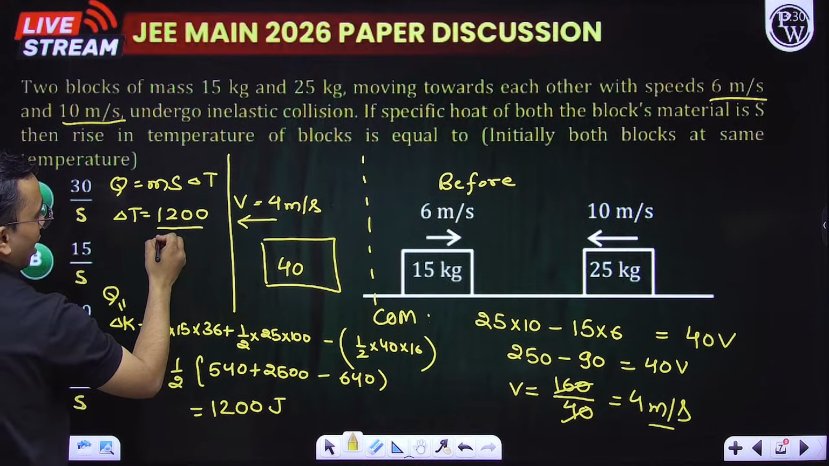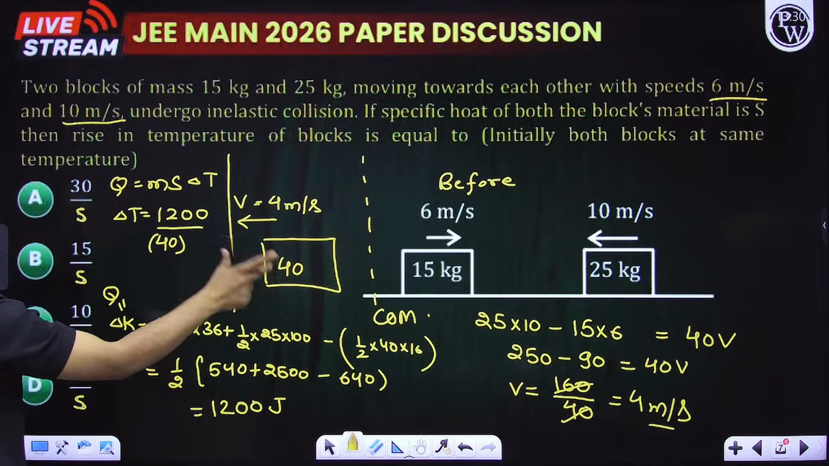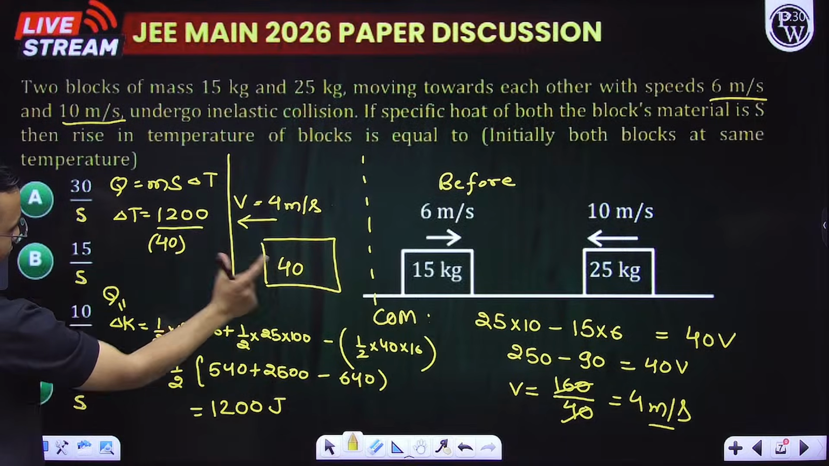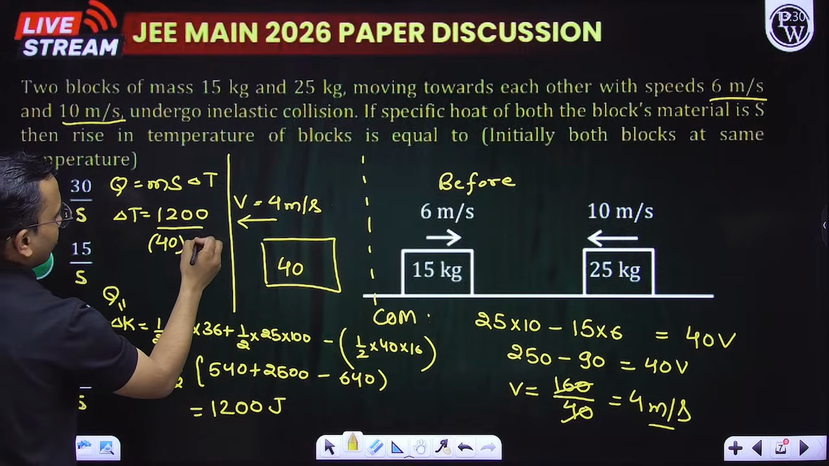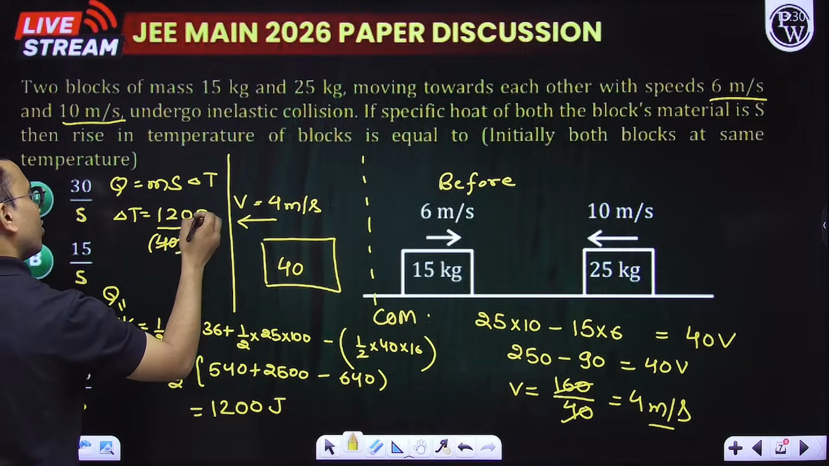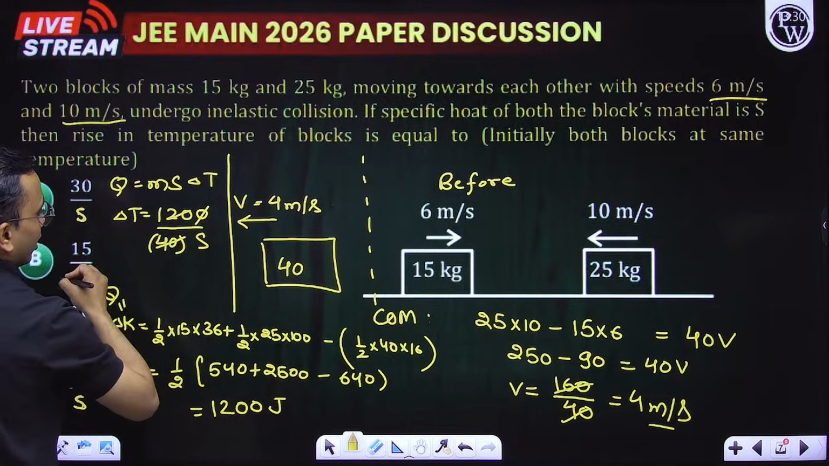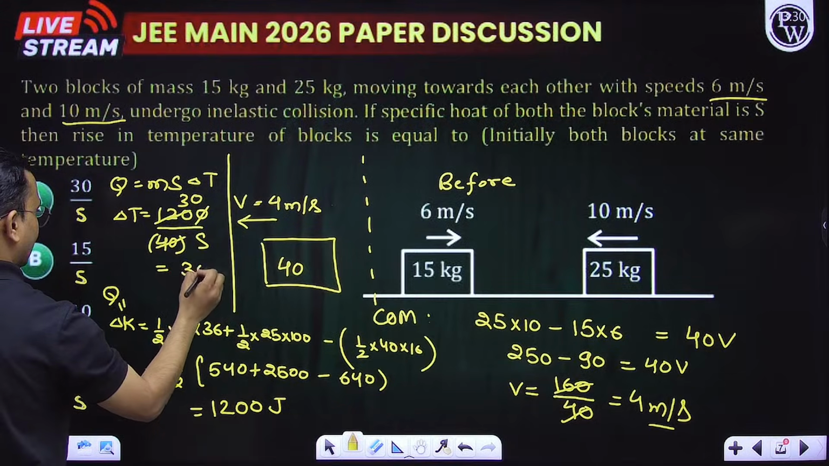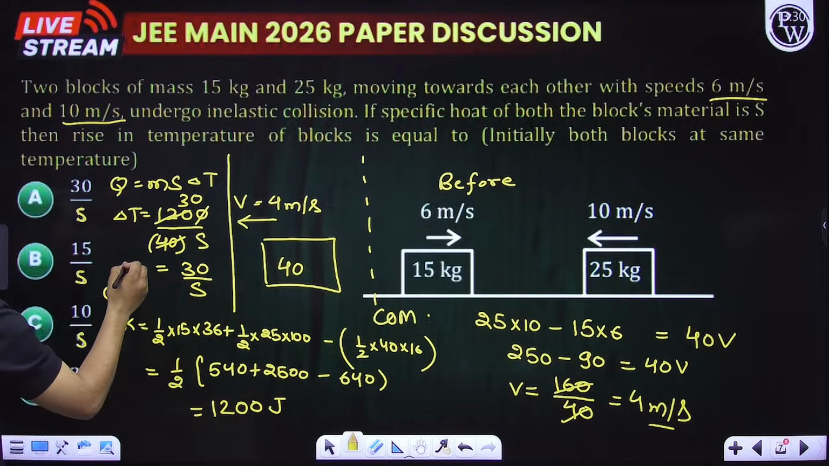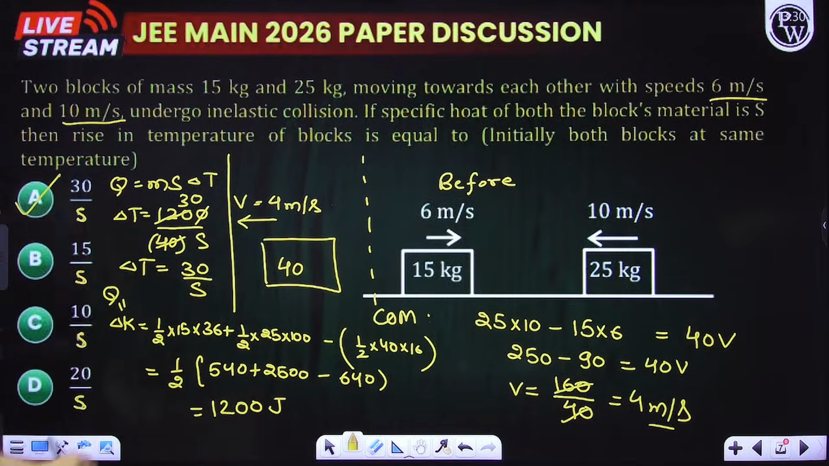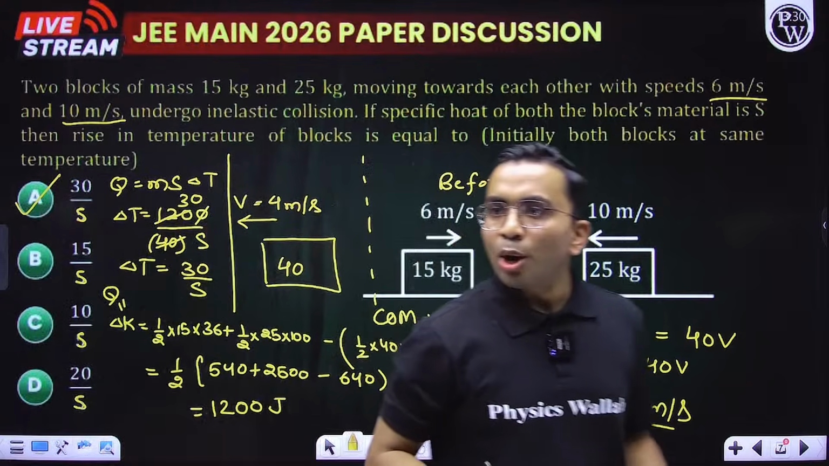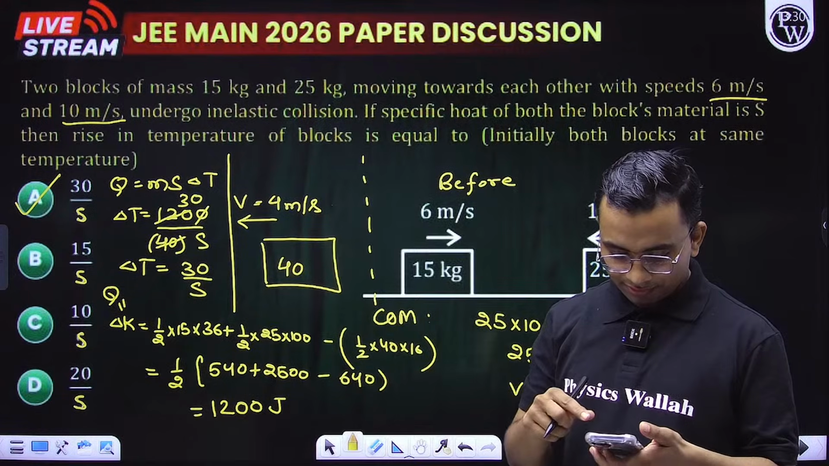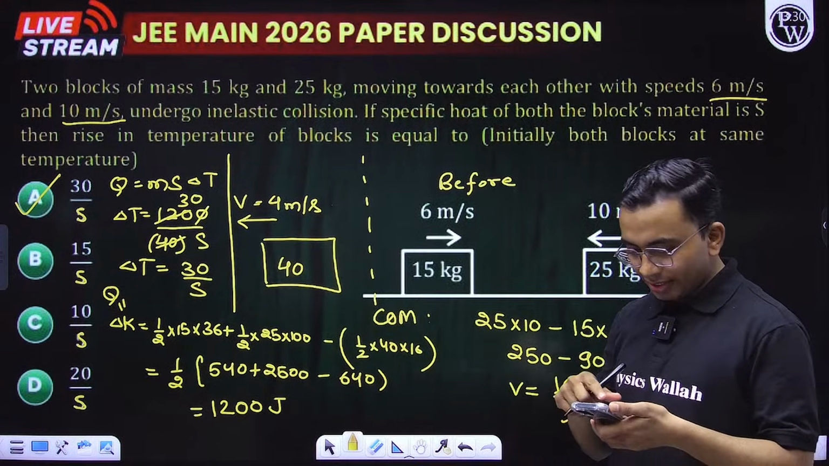M is my total mass 40, because both are having the same specific heat, total mass is 40, 40 divided by s. How much it is? 4 into 30. So this comes out to be 30 by s. This is my delta T, which matches with option A. Option A is coming. Great. Yes, Salish. Everyone is getting option 1?